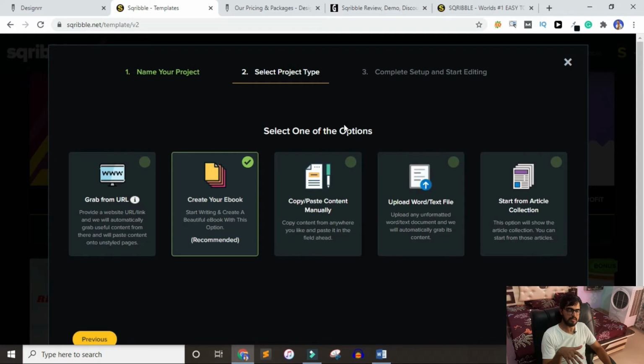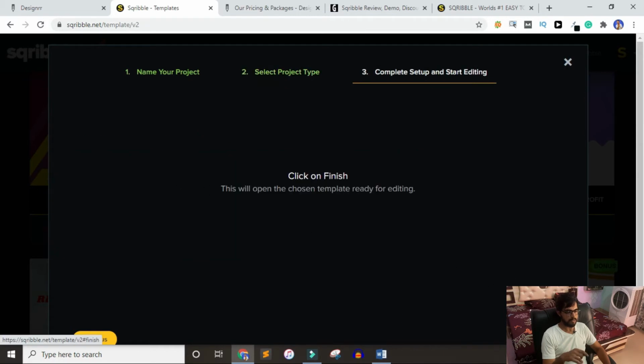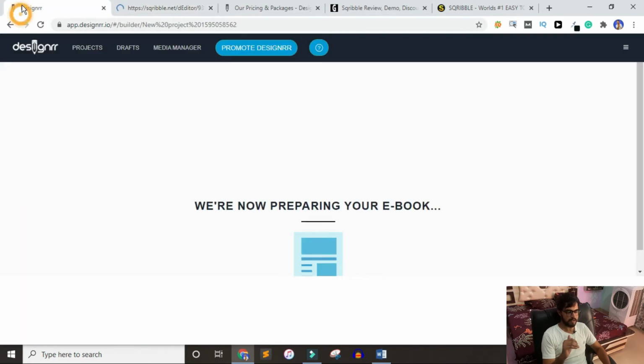If you see, in the designer we have a lot of options, but in the Scrabble we don't have a lot of options, but we have all the necessary options. For example, if you want to convert your blog post into an ebook, or write it from scratch, or copy paste, or upload a Word file, or there are some pre-written articles available in the Scrabble that you can use. But I will click on create your ebook, then click on the next, then I will click on the finish button.